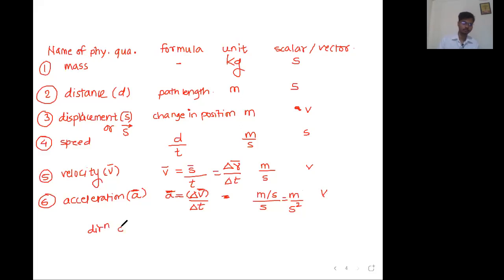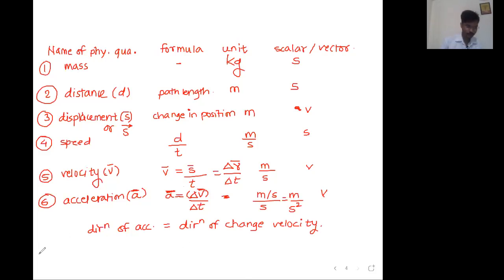Direction of acceleration is equal to direction of change in velocity. Make this note, okay? Because many times students get confused about the direction of acceleration. They generally take the direction of acceleration as equal to the direction of velocity. No, no, no. Direction of acceleration is the direction of change in velocity. Okay, fine, sir.